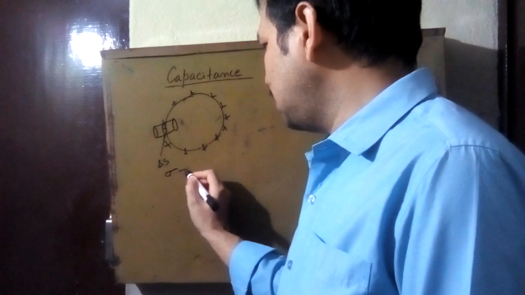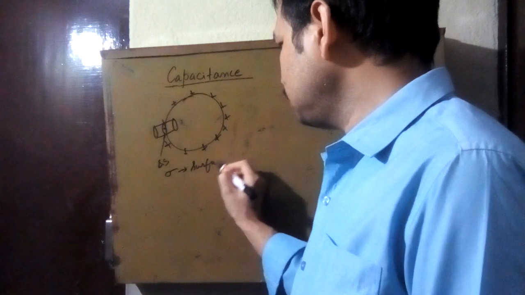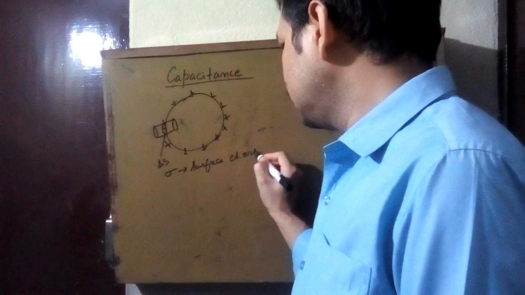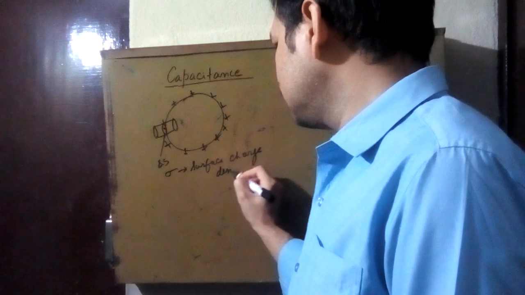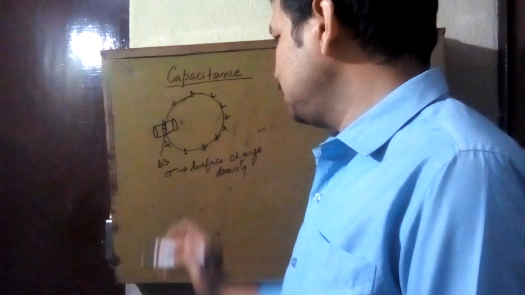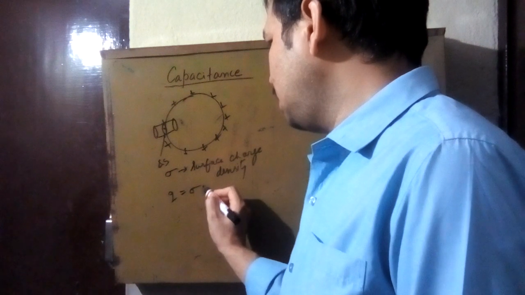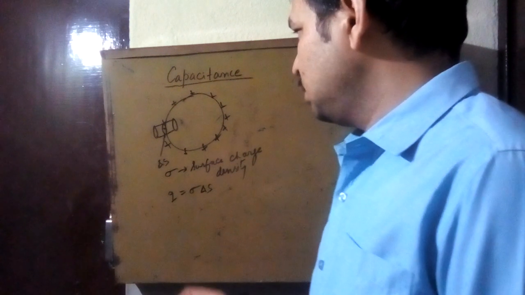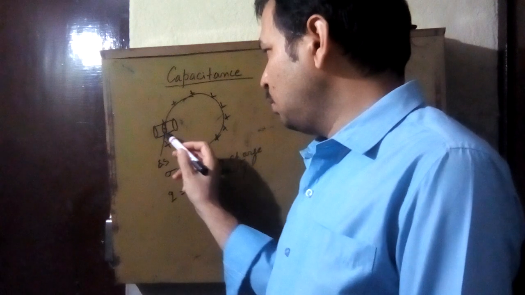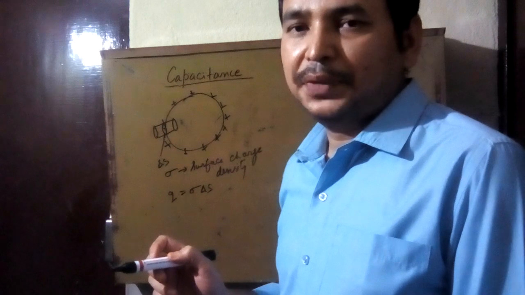Suppose sigma is the surface charge density, so all of you can tell that in unit area sigma charge is there. So in delta S area, what is the charge? Sigma delta S.